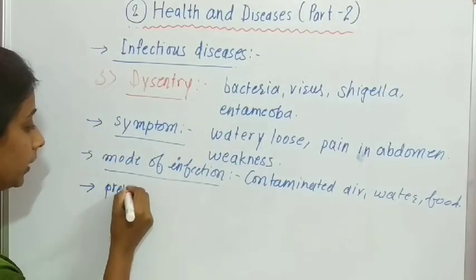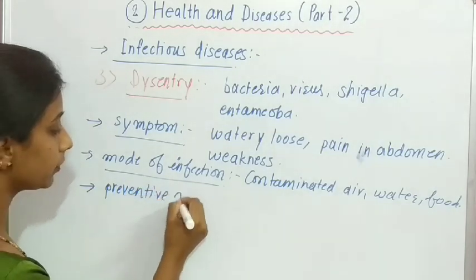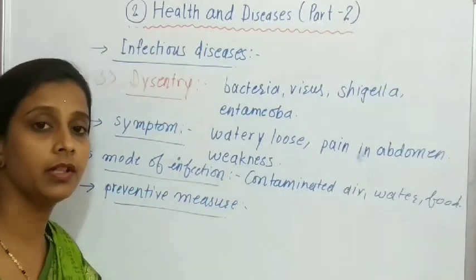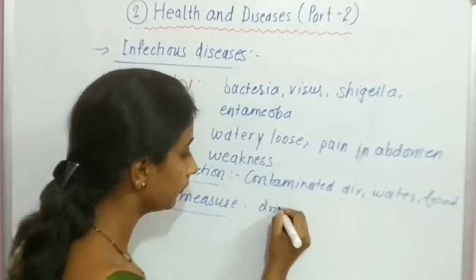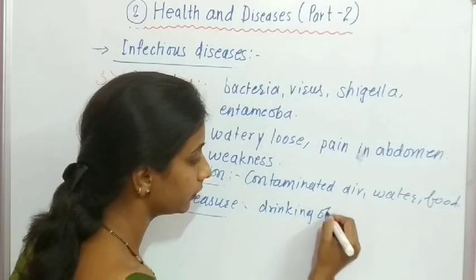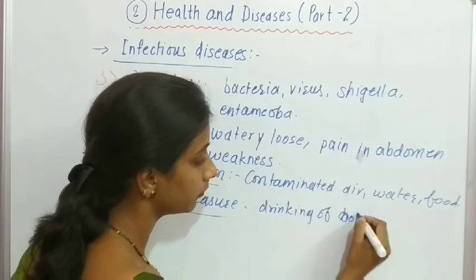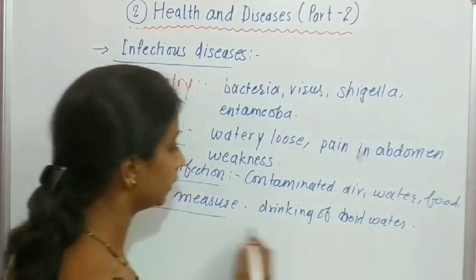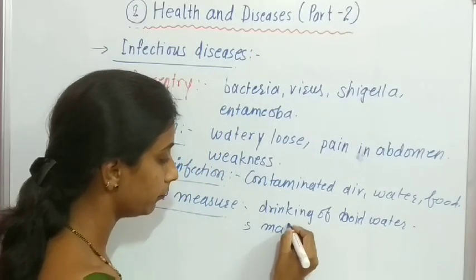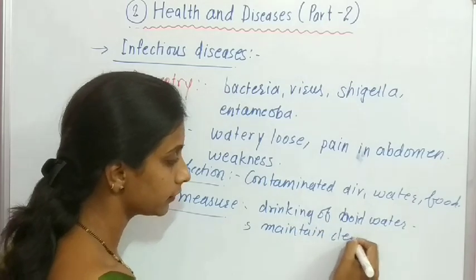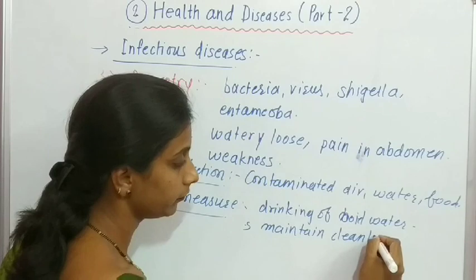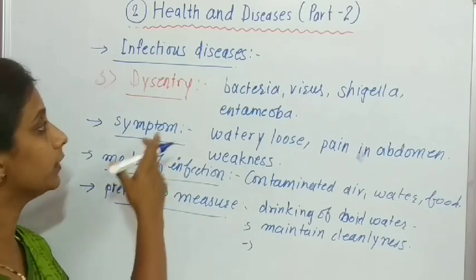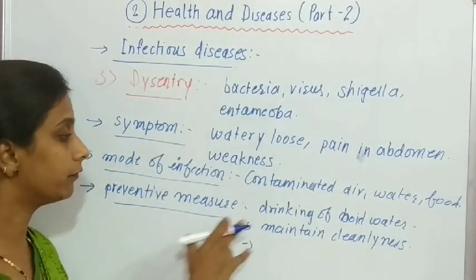So what are the preventive measures for the disease? We must drink boiled water. Another, maintain cleanliness. And another, when a person is suffering from dysentery, from loose motions, they feel weakness.